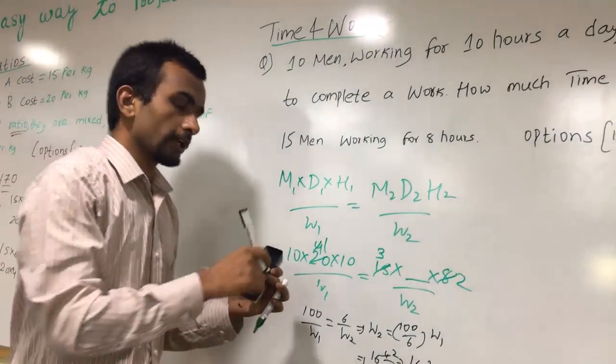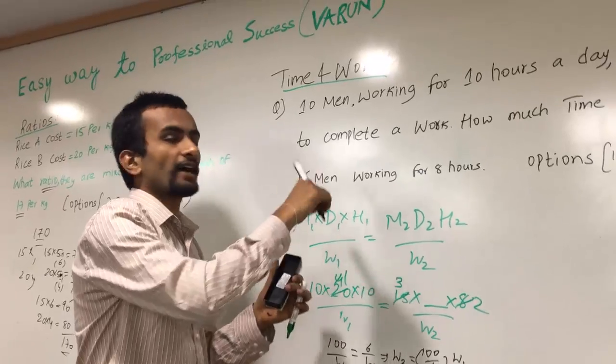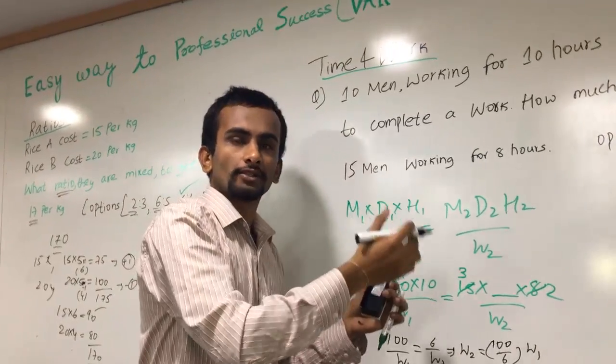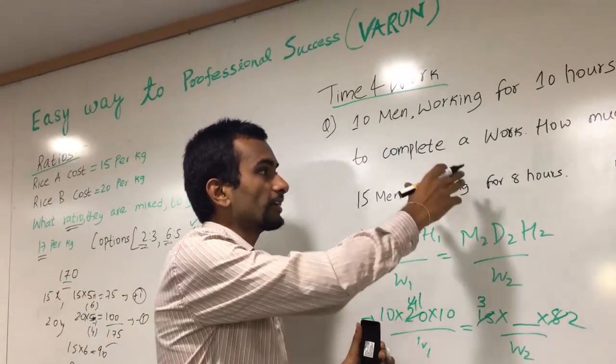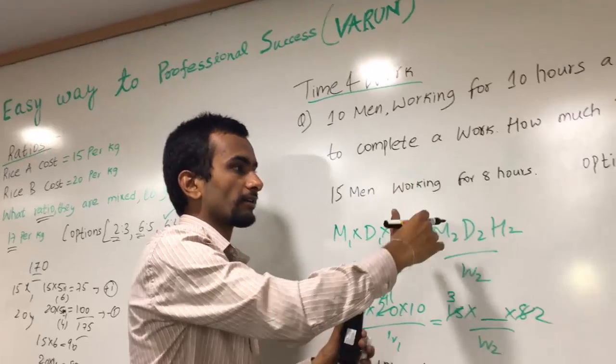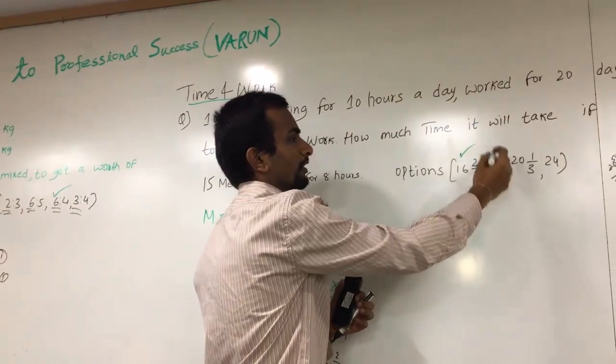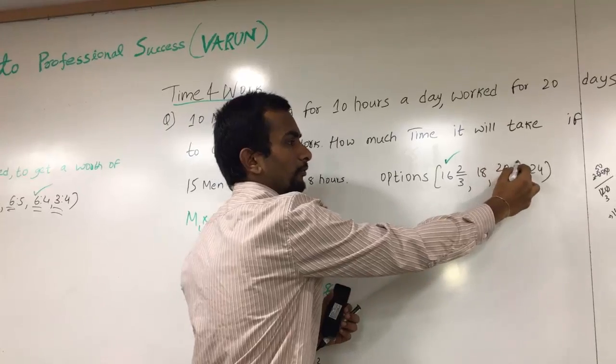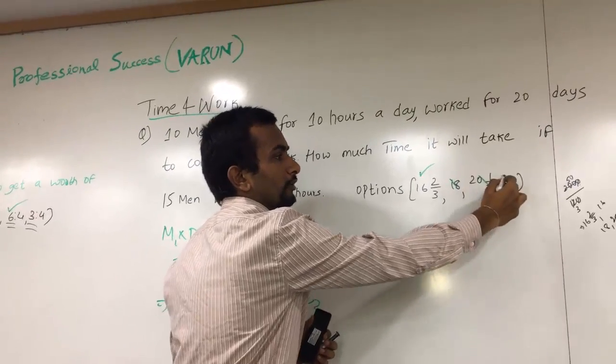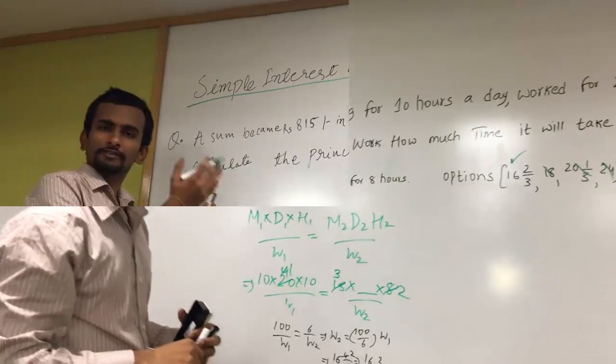So the logic is very simple here. If the number of men has increased and if the hours are increased, the work time decreases. Here the men increased, so the time decreased. So the option is 16 2 by 3 days, and 18, 20 1 by 3, 24 are all wrong options. Now simple interest.